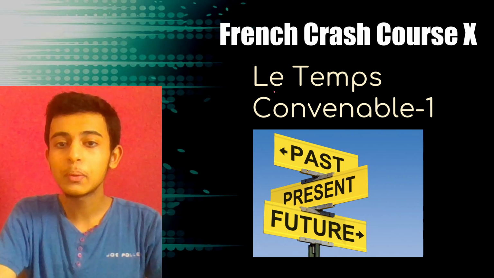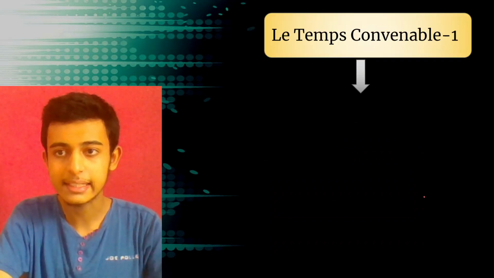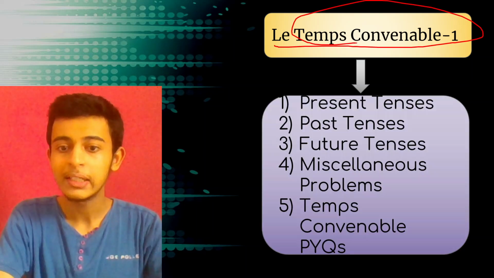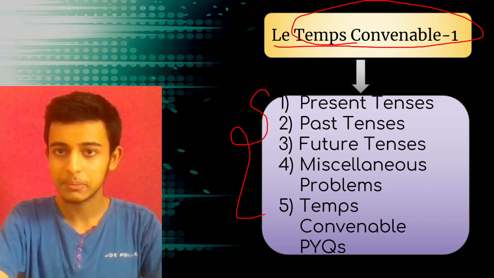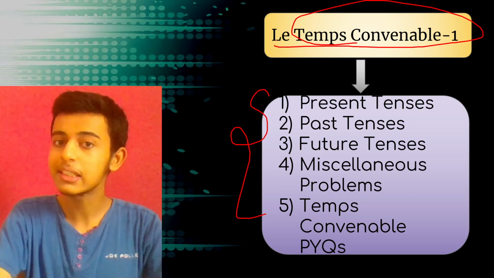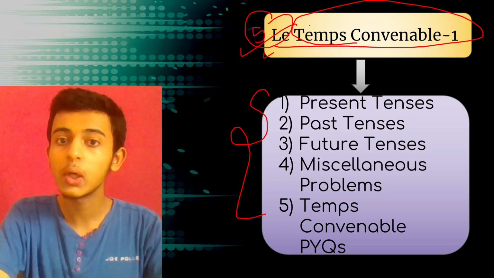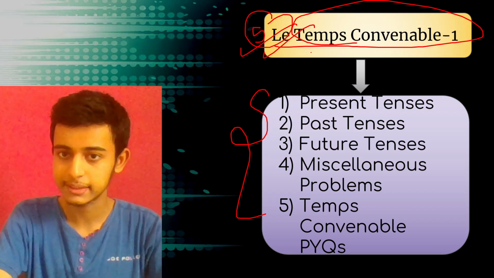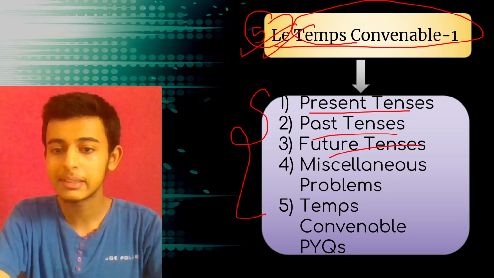Right, so we'll be doing Les Temps Convenable session 1 today: past, present and future tenses. Let's understand what we are exactly going to do in today's session. These are the 5 topics that I have taken from the chapter tenses, and you know that it is a compulsory question of 5 marks. So it is very important for us to focus on this topic because it can give you 5 important marks. Present tenses, past tenses, future tenses, miscellaneous problems and PYQs.